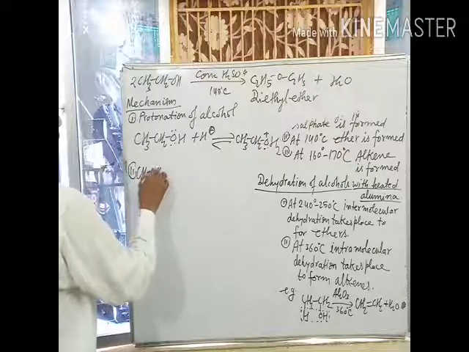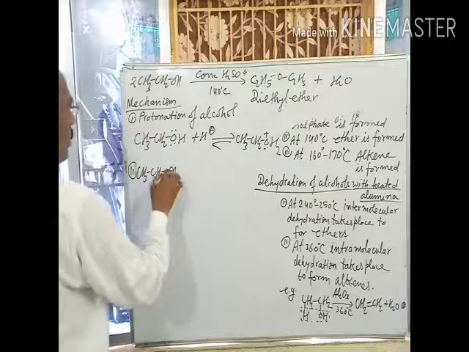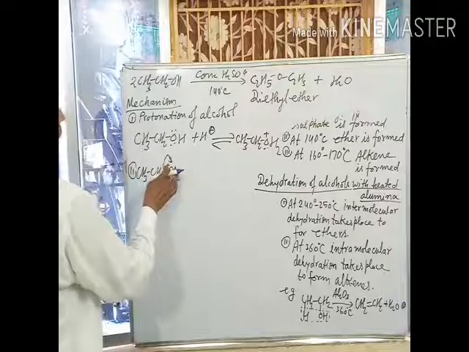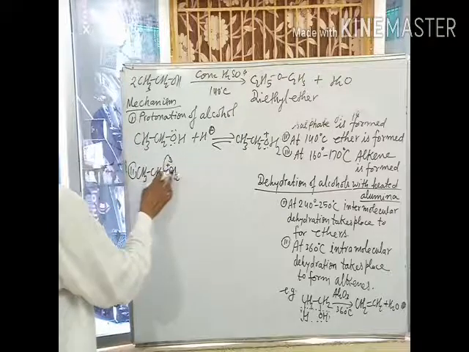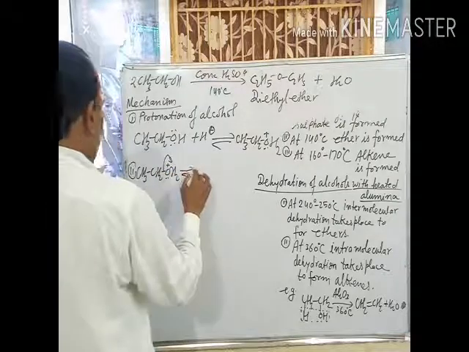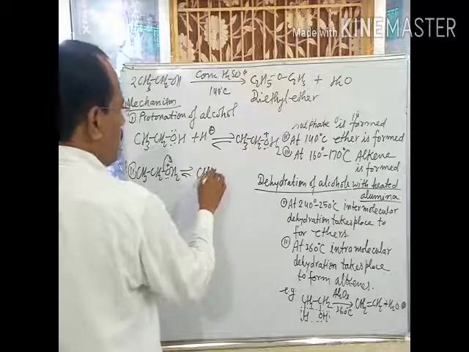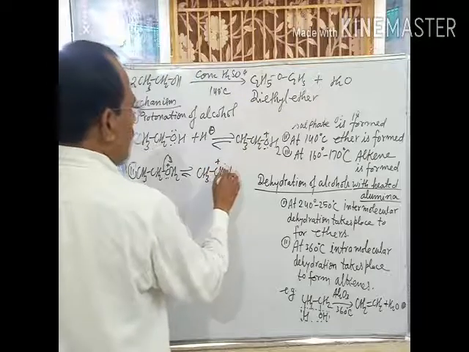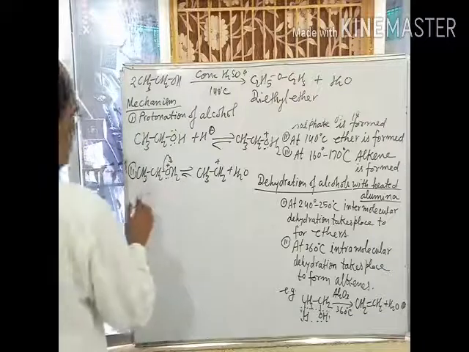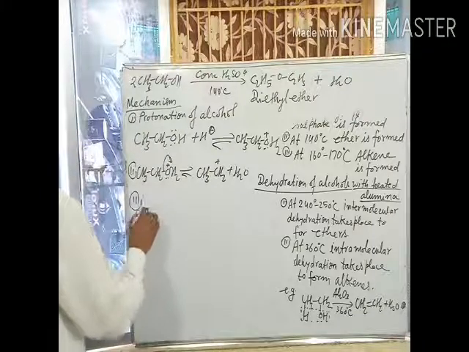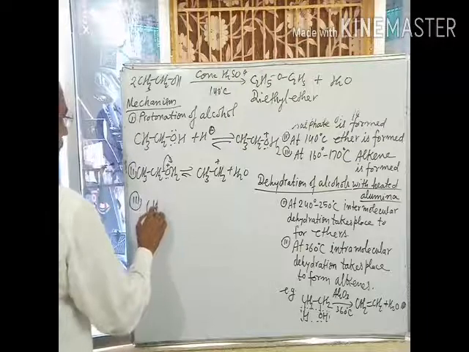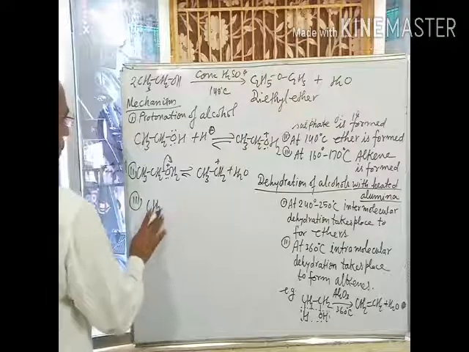Protonated alcohol loses a water molecule because the positive charge on oxygen weakens this carbon-oxygen bond. Loss of H2O gives carbocation, and in the third step, this carbocation attacks the second molecule of alcohol.